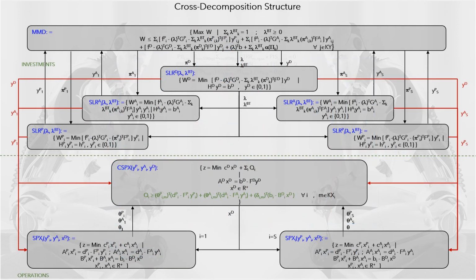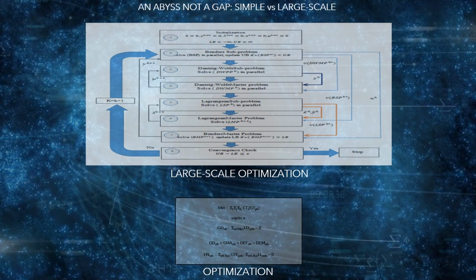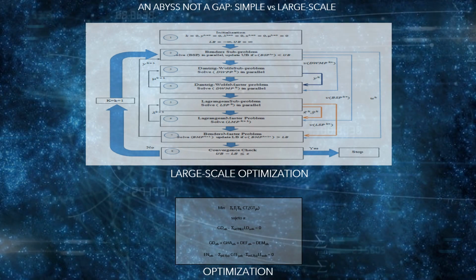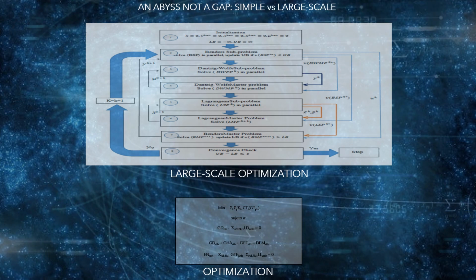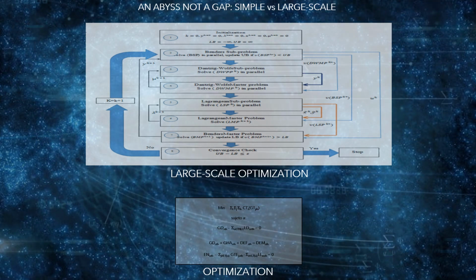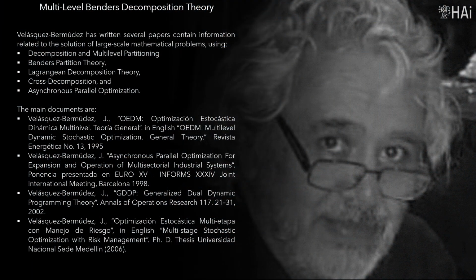From the point of view of multi-layer structures, cross-decomposition gives rise to the exchange of information between multiple layers, of different columns, such as the real structure of the human neocortex. Again, the difference that the domain of large-scale optimization creates with respect to sequential optimization is a chasm, not a gap. Velasquez Bermudez has written several papers containing information related to the solution of large-scale mathematical problems, using decomposition and